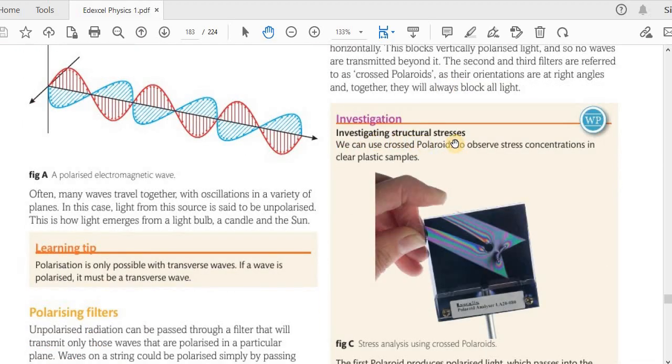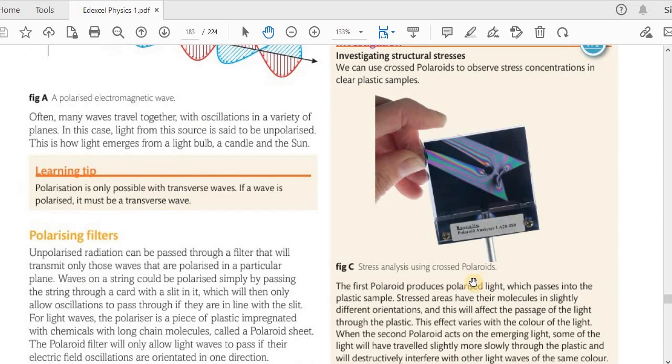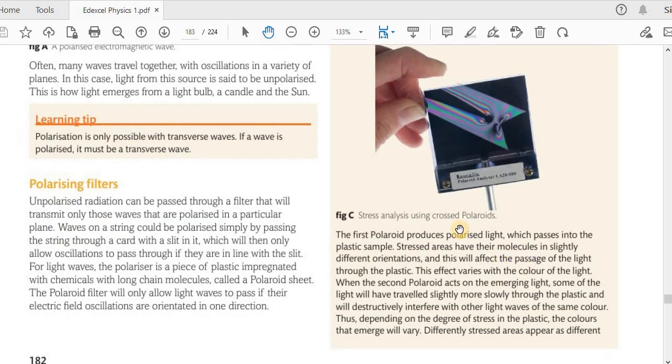Investigating structural stress. We can use crossed Polaroids to observe stress concentrations in clear plastic samples. Stress analysis using crossed Polaroids. The first Polaroid produces polarized light, which passes into the plastic sample. Stressed areas have their molecules in slightly different orientations, and this will affect the passage of the light through the plastic.